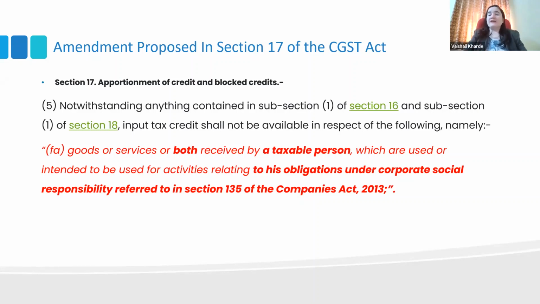In the earlier indirect tax regime, they had said that the credit is available because this is the obligation on the company to incur such expenses. But now they have included a specific clause to disallow this input tax credit. So on CSR activity, they are saying that in section 17(5), the negative list, they have newly inserted a clause FA. FA में उन्होंने क्या बोला है?